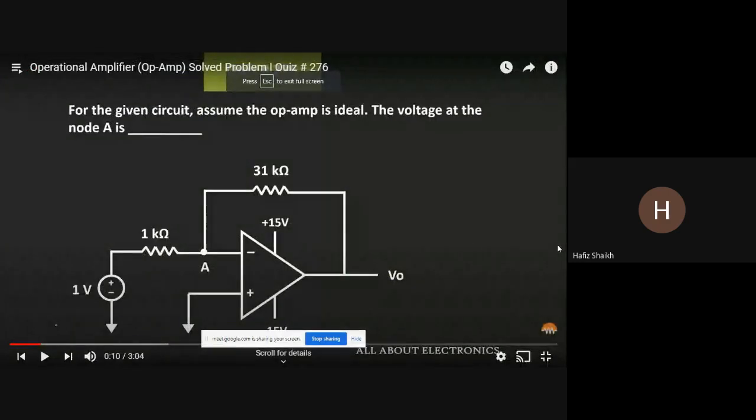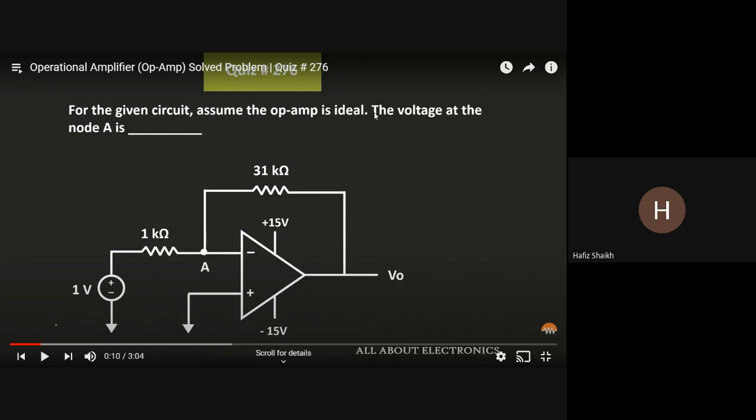This one is another example. Op-amp, again op-amp is given. Now here you can see there is a voltage source of 1 volt at the inverting terminal. Okay. Now let's see the question, what the question looks like. Resistances are also given, we can observe here. Assume the op-amp is ideal. So the op-amp is ideal, we know that.